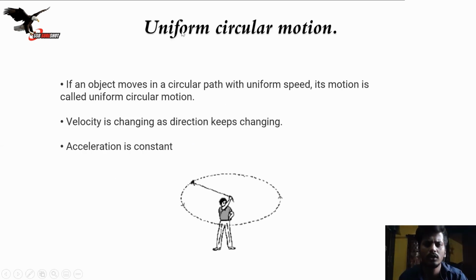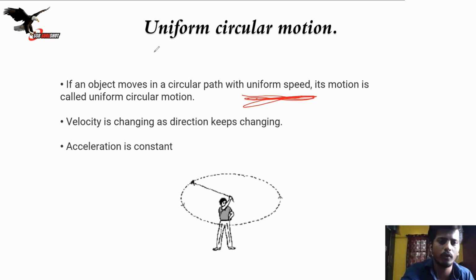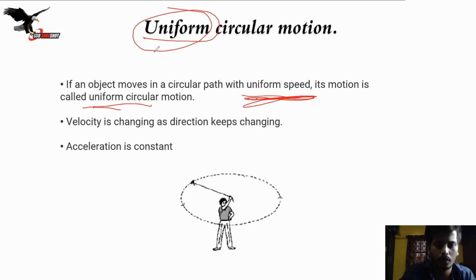Now uniform circular motion is nothing but if the object moves in a circular path with uniform speed, remember this, with uniform speed, its motion is called uniform circular motion. Now we are studying uniform circular motion, right? So in uniform circular motion, velocity is changing as direction keeps changing.